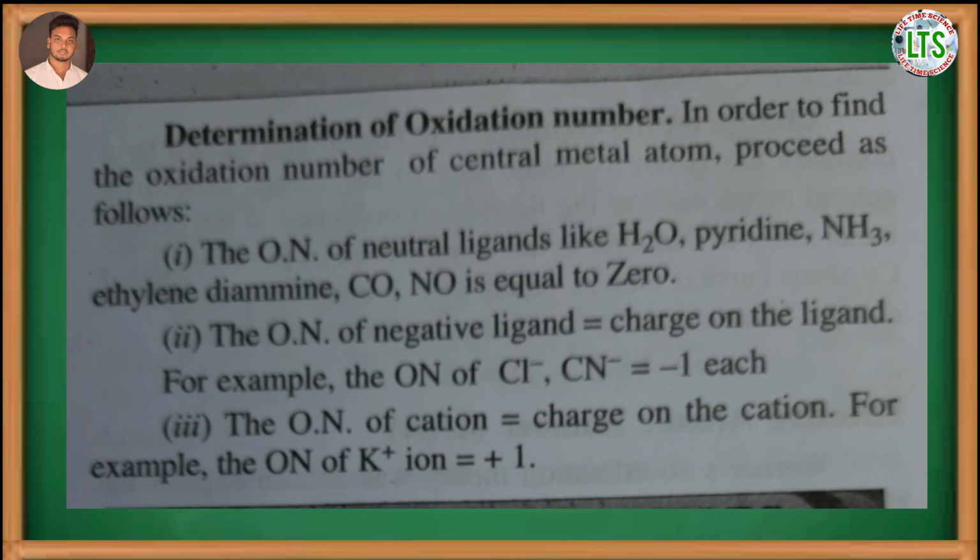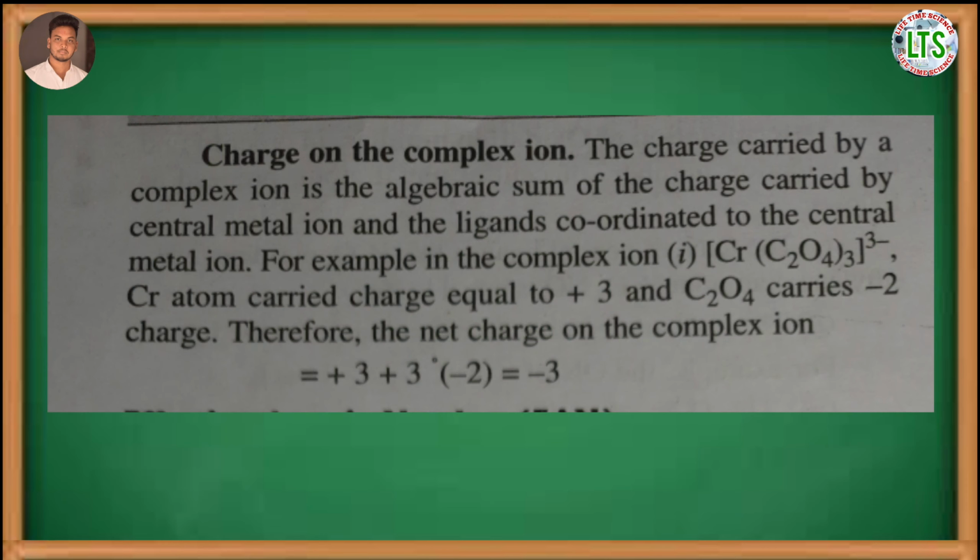In order to find the oxidation number of the central metal atom or ion, we have to know the oxidation number of the ligands. The oxidation number of neutral ligands like H2O, pyridine, NH3, ethylenediamine, CO, NO is equal to 0. The oxidation number of negative ligands like Cl-, CN-, Br-, I- is equal to -1. And the oxidation number of positive ligands like K+, Na+ is equal to +1.